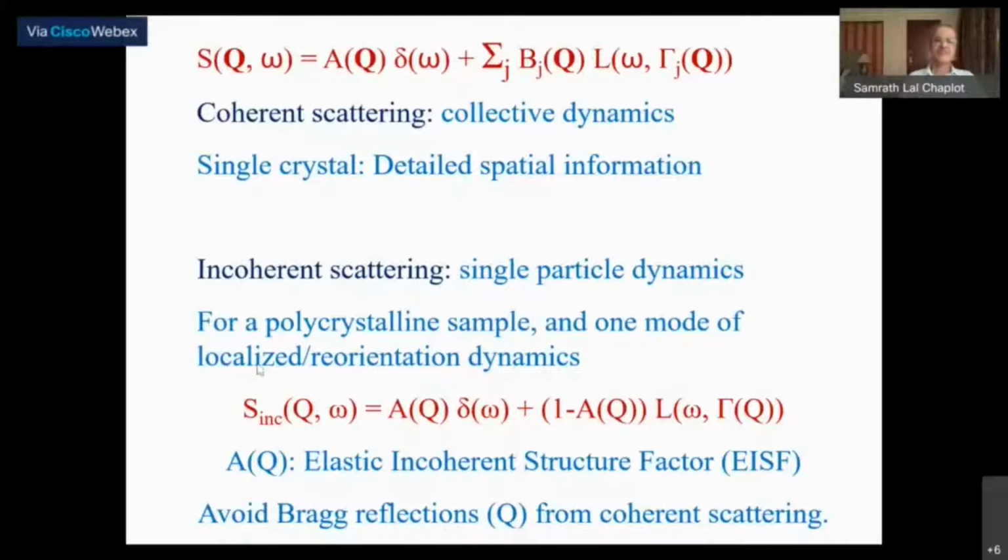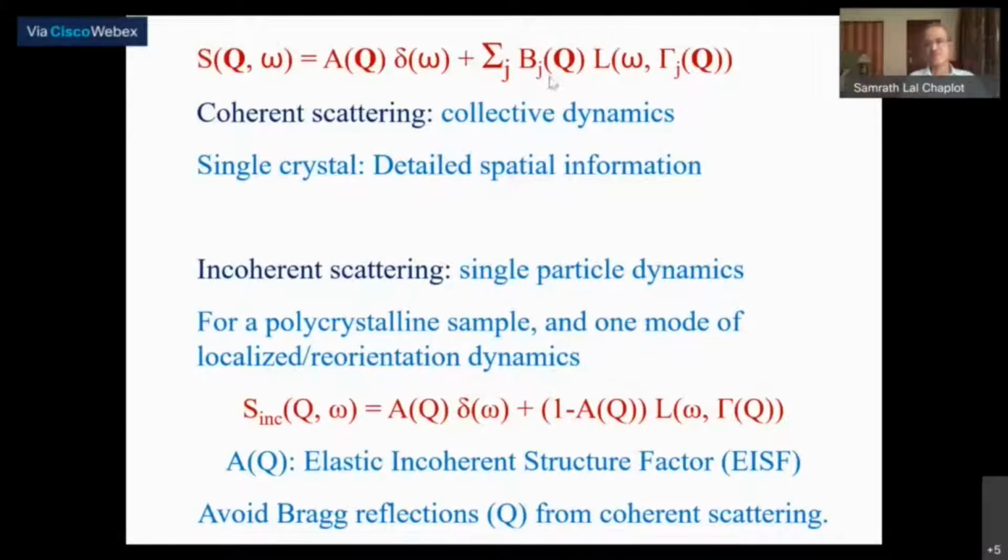Okay, so now if you have a sample, then as we just studied in case of lattice dynamics, you can have an incoherent approximation, and for any one mode of localized dynamics, you have this kind of a simple expression.